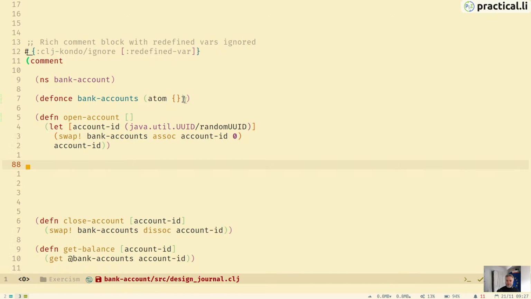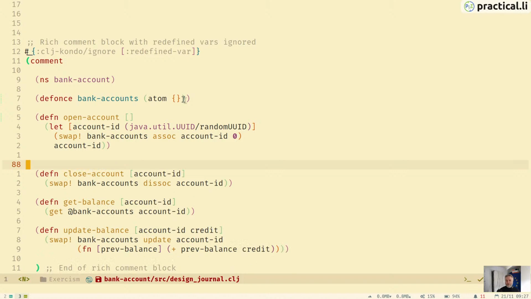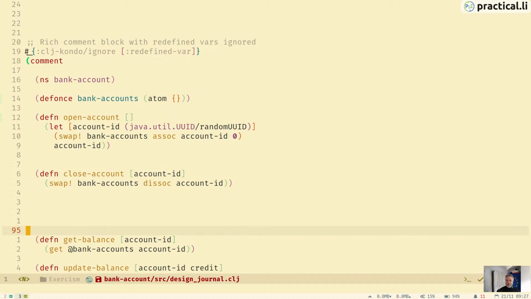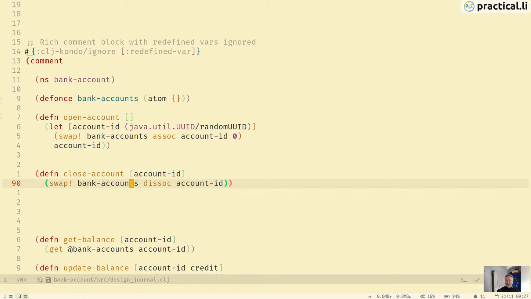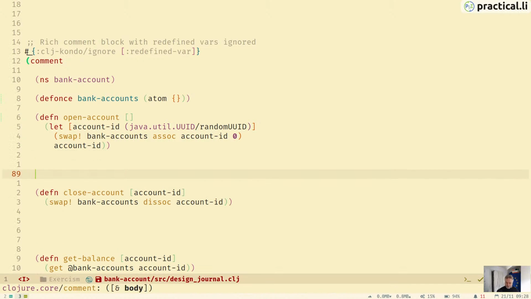And then we can do the same thing if we want to close the account. That's really simple as well. Basically, if we're given the account ID, we can just use dissoc, which is the opposite of assoc. So assoc is adding a key to a hash map, and dissoc is removing that key from the hash map.